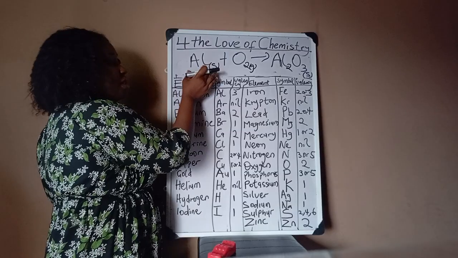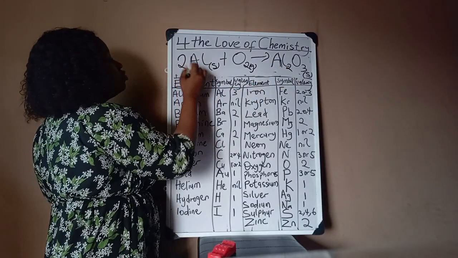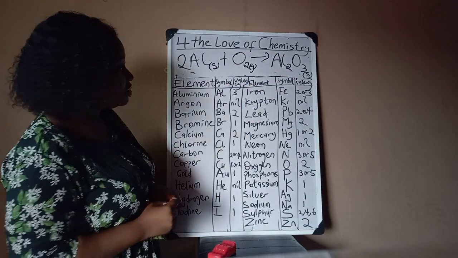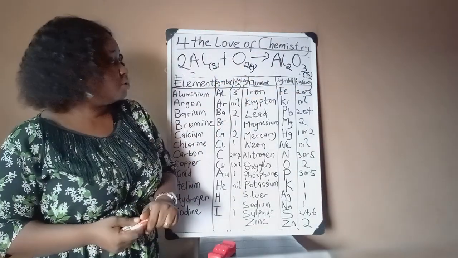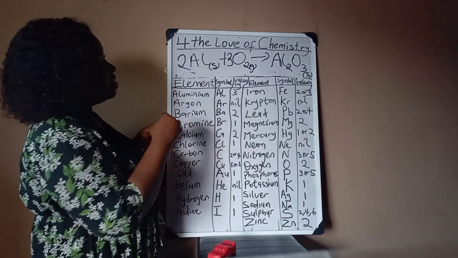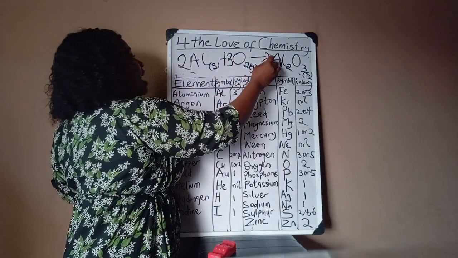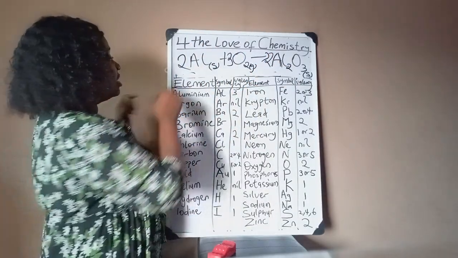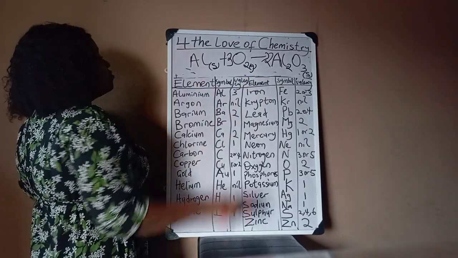So, if we have 1 aluminium here, or we have 2 here, so let's make it 2. We have 2 aluminiums here and 2 aluminiums here. But we have 2 oxygen atoms here and 3 oxygen atoms here. So how do we do it? If we add 3 to this place, we have 6 oxygen atoms here and 3 here. So if we add 2 to this place, we have 6 oxygen atoms. Let's check all over again. We have 2 aluminium, but 4 aluminium here. So we change this to 4.